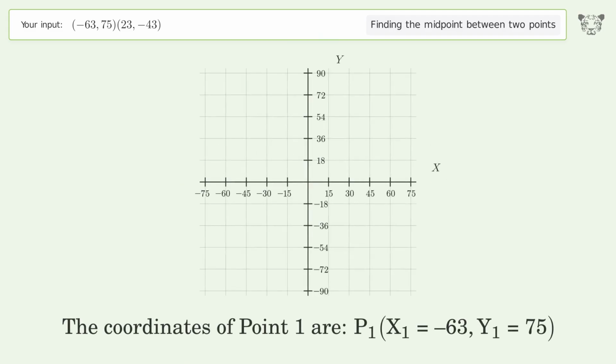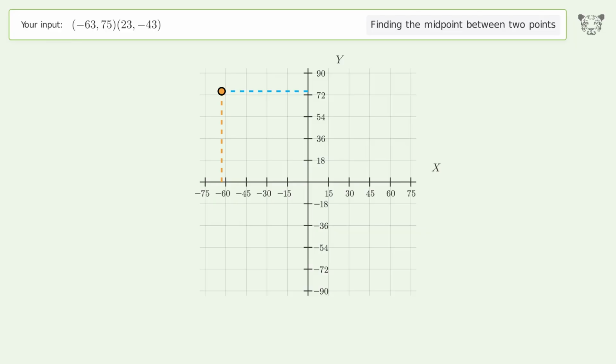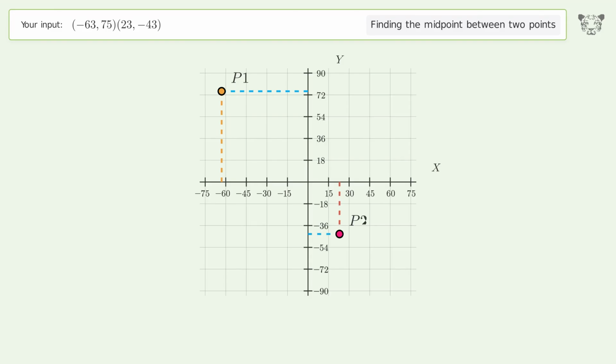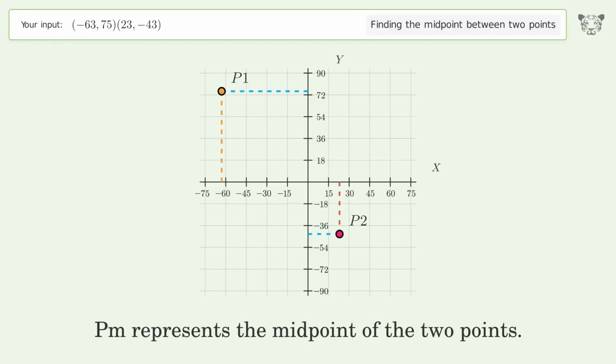The coordinates of point 1 are, x1 equals negative 63, y1 equals 75. The coordinates of point 2 are, x2 equals 23, y2 equals negative 43. PM represents the midpoint of the 2 points.